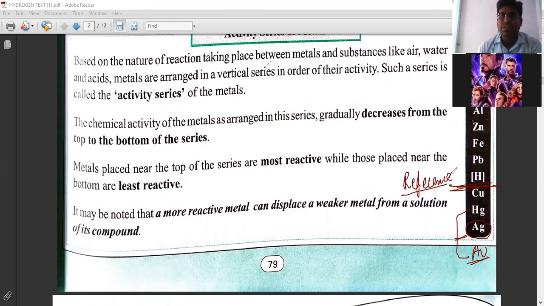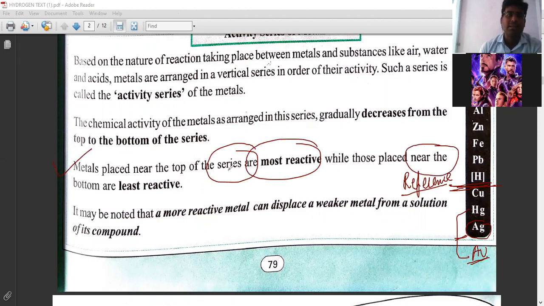Above hydrogen, all elements are reactive, and below it the least reactive elements are there. The next point is, metals near the top of the series are the most reactive, and those near the bottom are the least reactive. It may be noted that a more reactive metal can displace a weaker metal from a solution of its compound. So write this point.